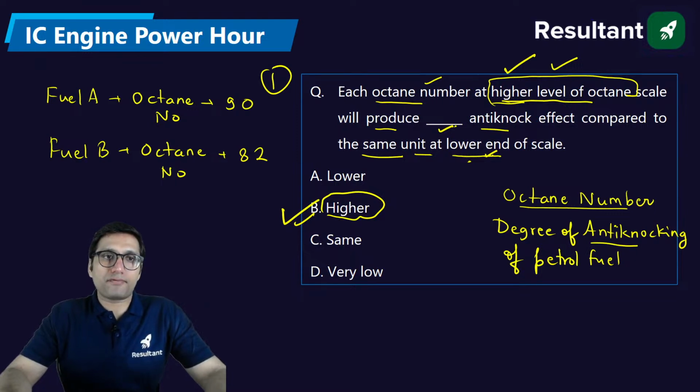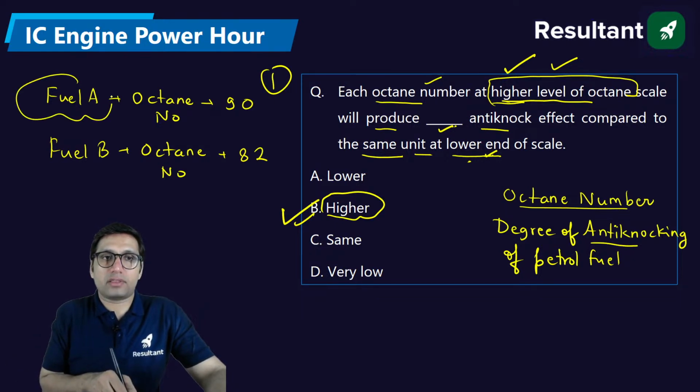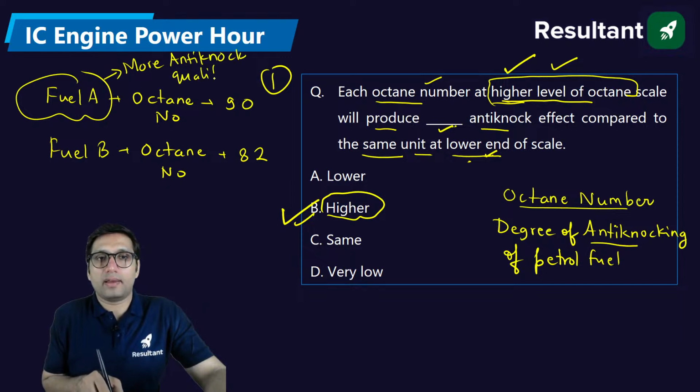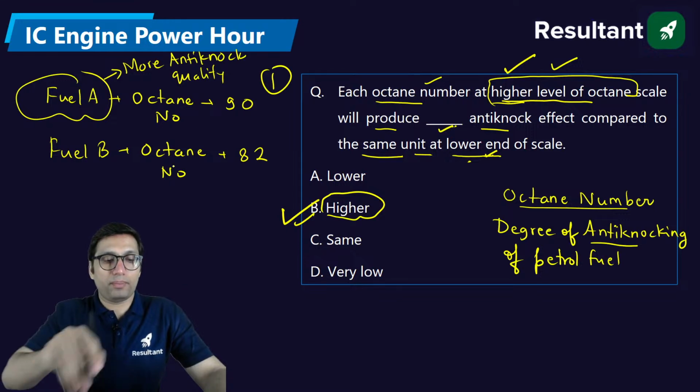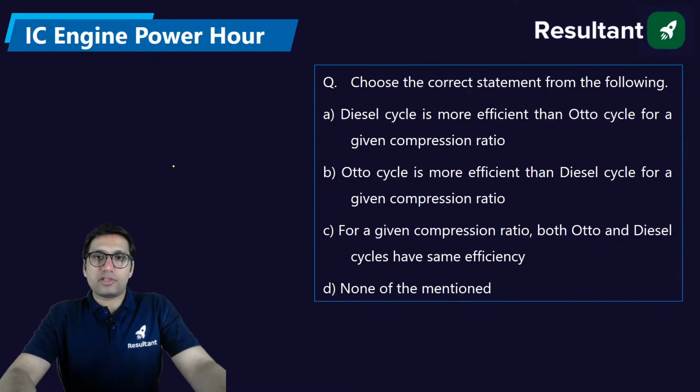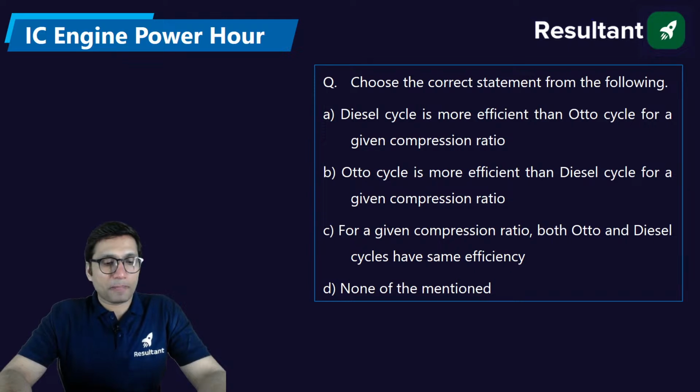It's very obvious if I ask you which type of fuel will have more anti-knock quality. Which will be having more anti-knock quality? Then definitely this will be fuel A. It will be having more anti-knock effect because it is having more octane number, better anti-knock quality than this fuel B. Clear?